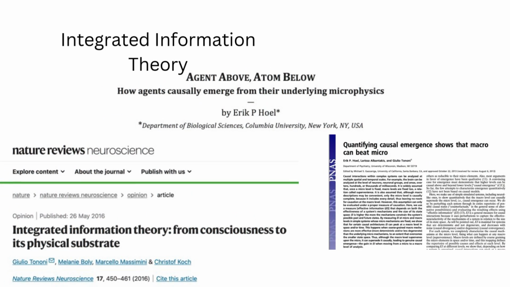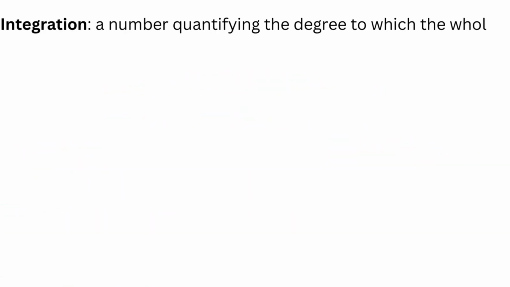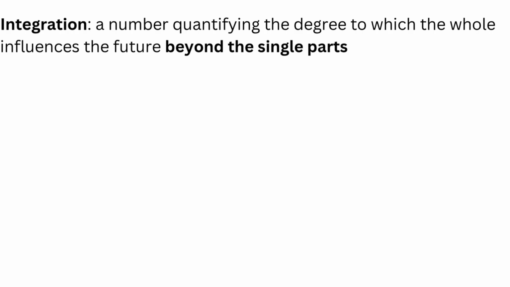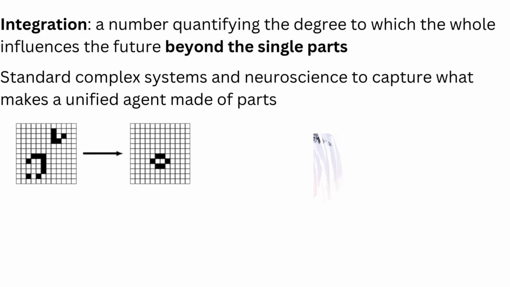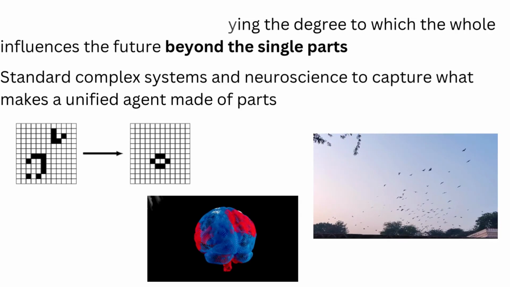Good news. There is math, integrated information theory, that calculates when an integrated being is present over a set of parts. Its metric is integration, a number quantifying the degree to which the whole influences the future beyond the single parts. Over the years, this has become a standard approach in complex systems and neuroscience for capturing what makes a unified agent composed of parts. Think of Conway's game of life, flocks of birds, or our nervous system.